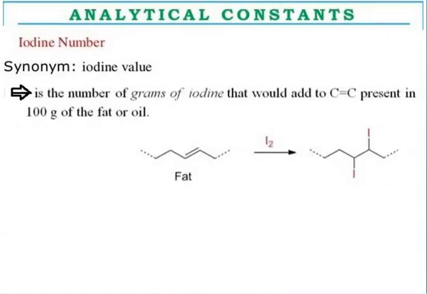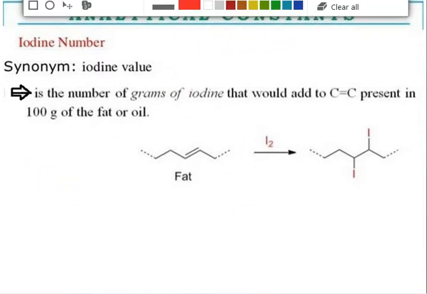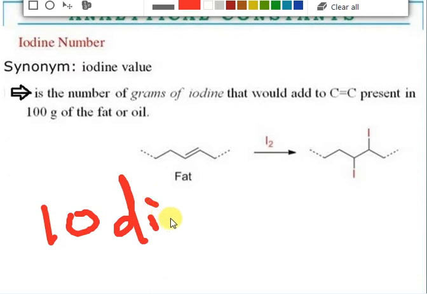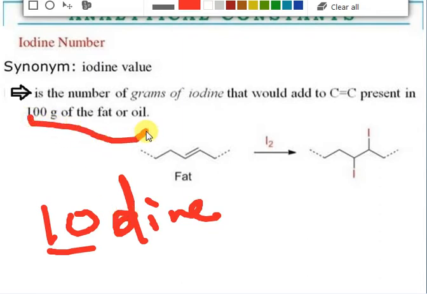Iodine number. What is that iodine number? So how are you going to remember? See I, O and D. So see 100. Remember 100 for iodine. Iodine having 10 and this D is also counted as 0. So 100 gram of fat and oils. This is the trick to remember how much amount of fat is needed for iodine number determination, that is 100 gram. IOD means 100 gram. Keep it in mind.